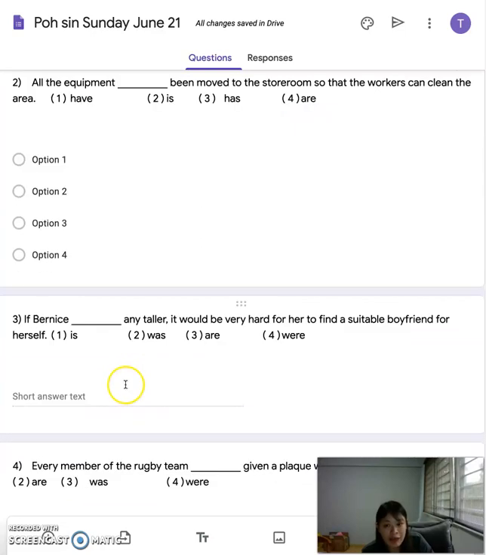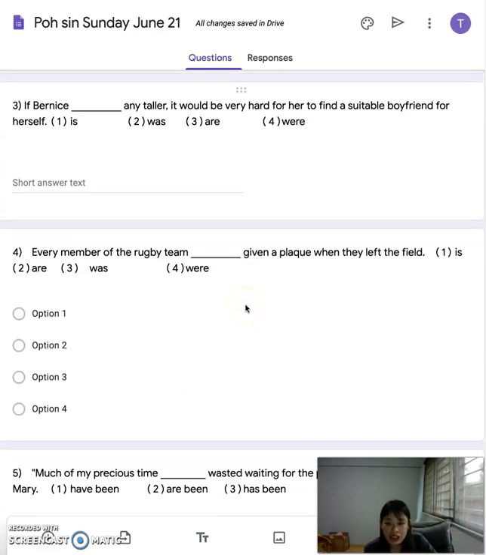Next question. Now remember we learned before, equipment is uncountable. So even though you have the word all, it's still uncountable. All water is, all sugar is. So all equipment. Now next one is the if condition rule. Remember the few steps. First, the question must start with if.